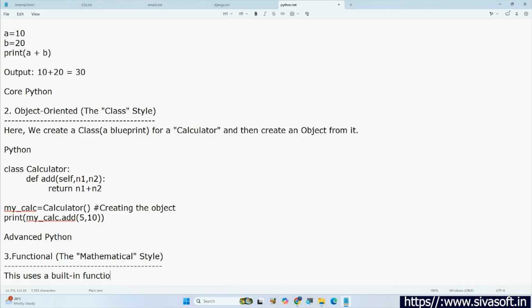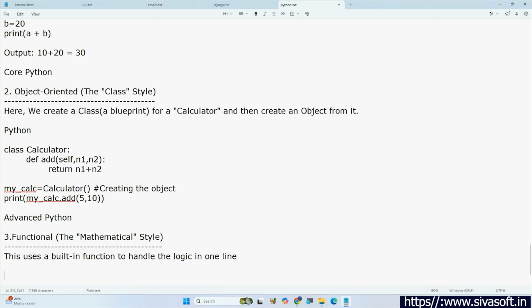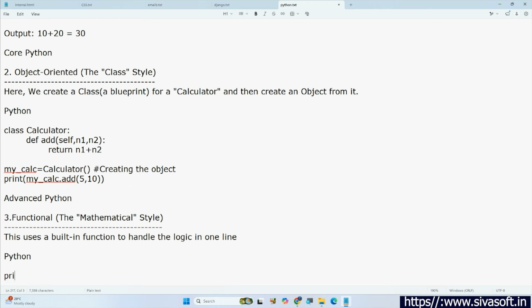As usual, I did not discuss anything about functions, whatever is needed to handle the logic in one line. So in Python, how are we going to write? Directly we are going to have sum, and inside I'm going to write 5 comma 10. The final conclusion is here.